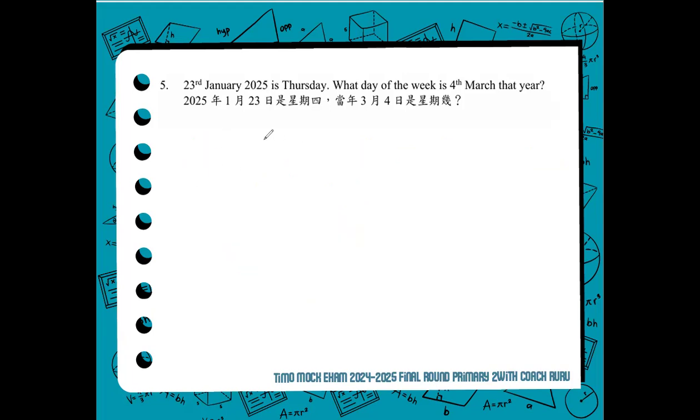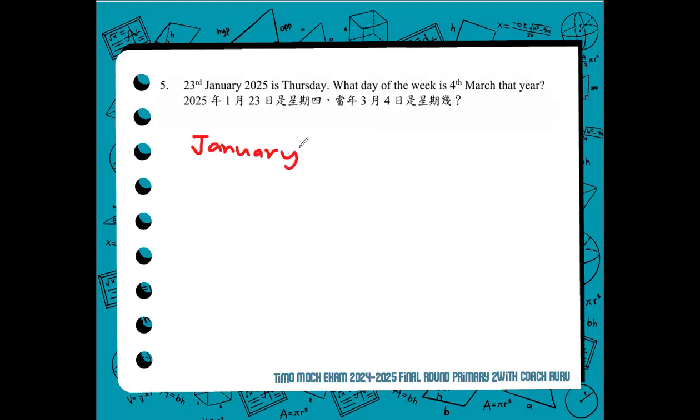So we have to know if the year is a leap year or not, especially if we will be dealing with the month of February. If it's a leap year, the month of February will have 29 days, and if it's not, there will only be 28 days, and it will affect our calculation. So January 23 is a Thursday, and that is given.